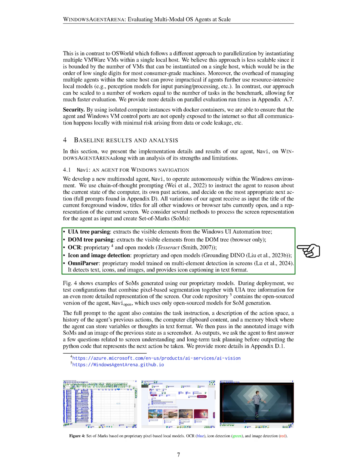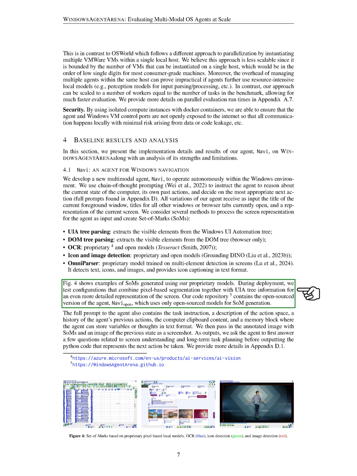We explore various methods for processing the screen representation to create set of marks, SoMs, including UIA tree parsing, DOM tree parsing, OCR, icon and image detection, and a proprietary model called OmniParser that detects text, icons, and images. During deployment, we test configurations that combine pixel-based segmentation with UIA tree information for a more detailed screen representation. Our code repository includes an open-sourced version of Navi that uses only open-source models for SoM generation.